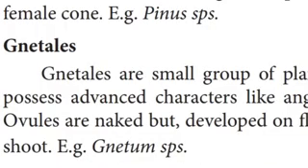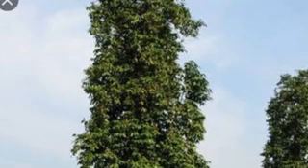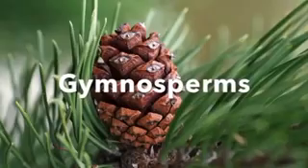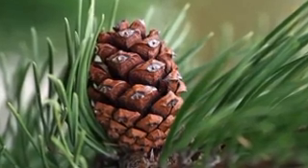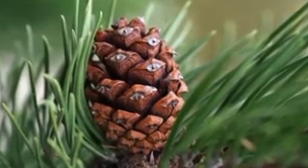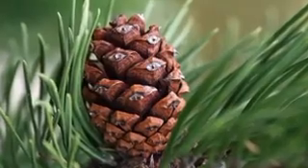Then the fourth one, Gnetales. The Gnetales are the smallest group among gymnosperms. They possess advanced characters like angiosperms. The ovules are naked, but they are developed on flower-like structures in the shoot. Example, Gnetum.